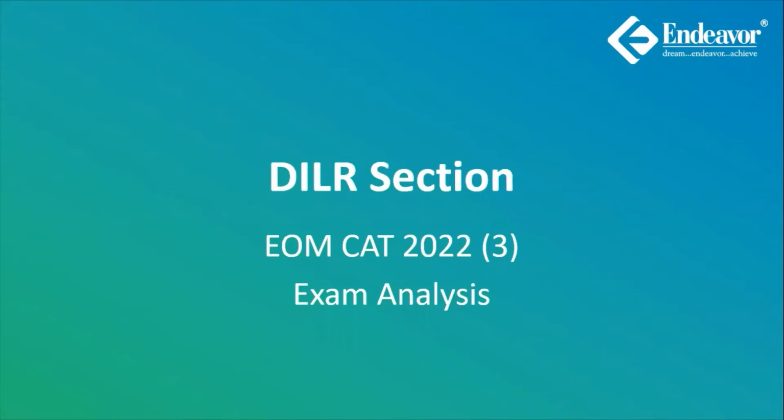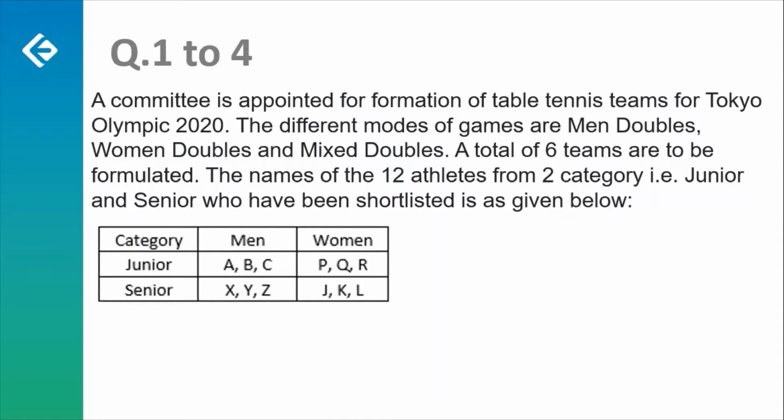We will be analyzing the DILR section here. Let's get started. So this was the first set, question number 1 to 4. This particular set gives you the information about 12 tennis players. So you can see the small table here, ABC, PQR, XYZ, etc. are the name of the players.